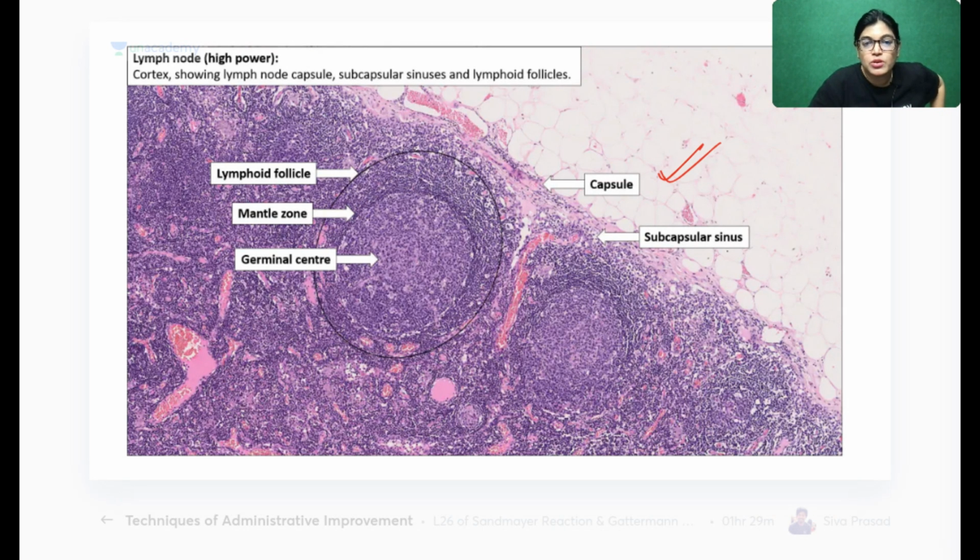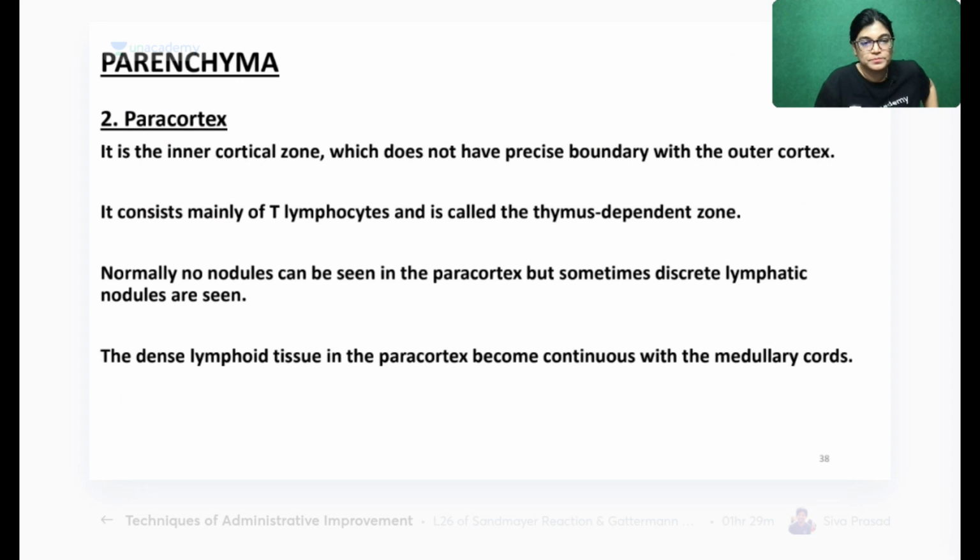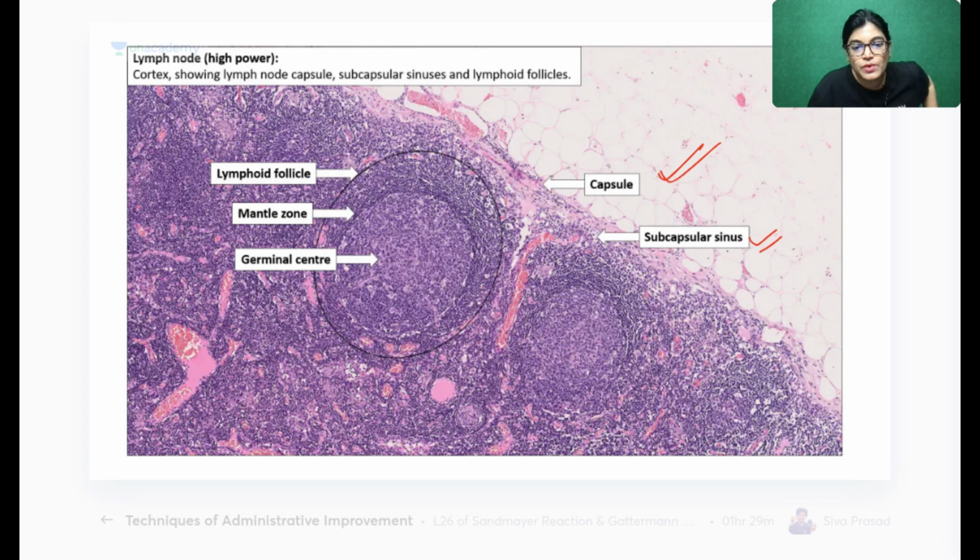This is the outermost capsule. Beneath the capsule, there is the subcapsular sinus. This gap is the subcapsular sinus. This is a lymphatic zone. If you see, this is the germinal center, which is lighter stain. This is the mantle zone, and this is the aggregated part of the lymphatic nodule. So this is one lymphatic nodule collection. In the center, it is a lighter zone. Now coming to the paracortex area. This one.